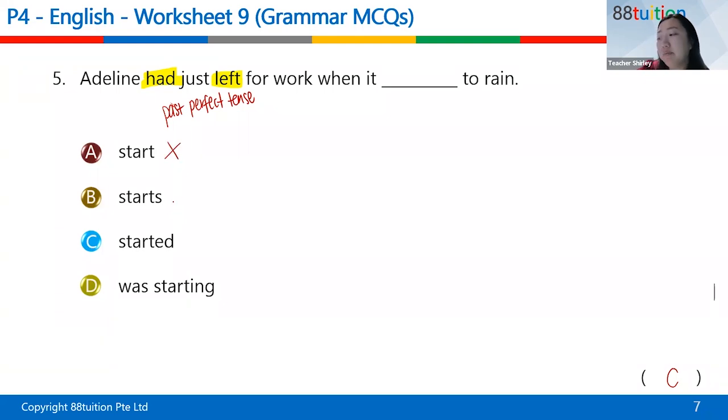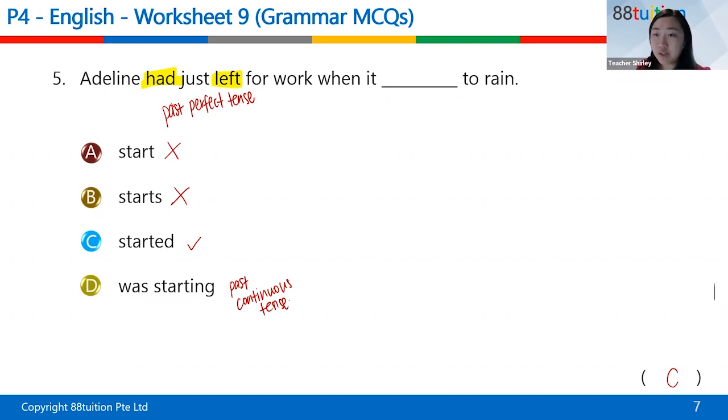So therefore A and B are definitely out because these two are present tense, right? So when it started to rain, yes. Why is it not "was starting"? "Was starting" is actually past continuous tense. So in this case, it just doesn't fit into the question for this one.